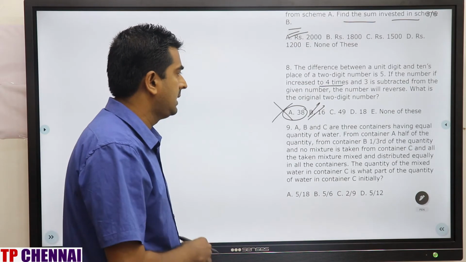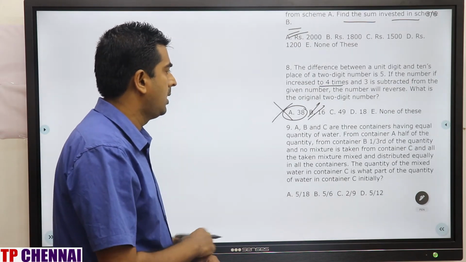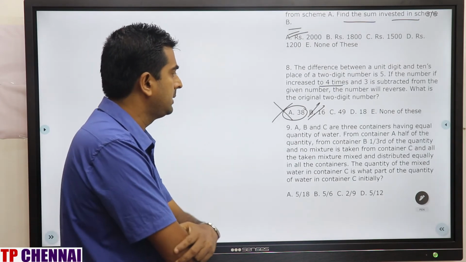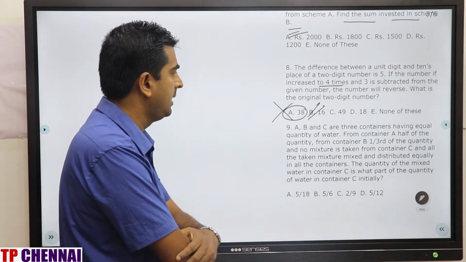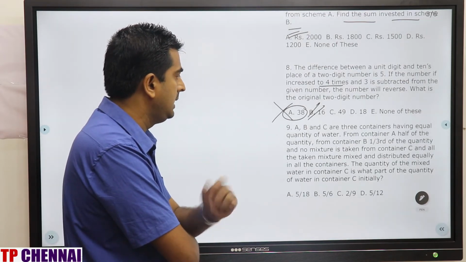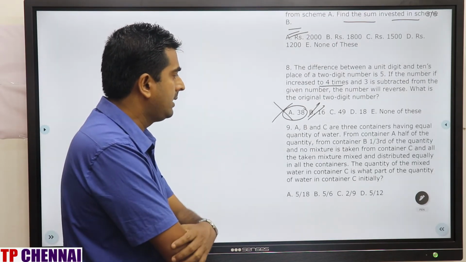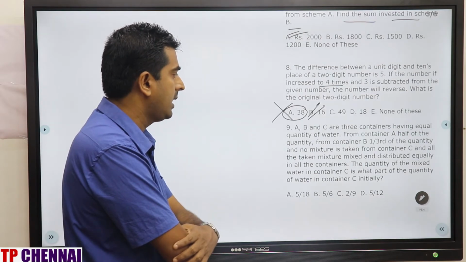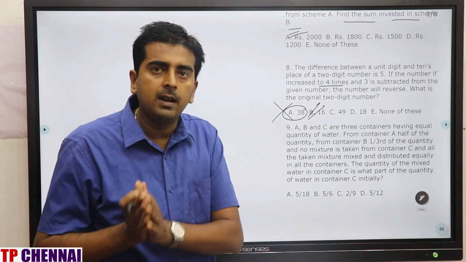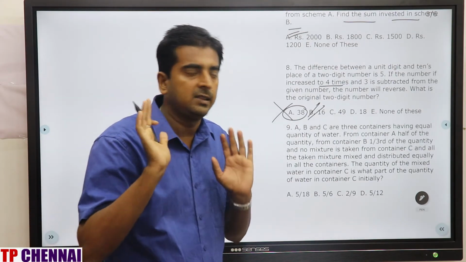A, B and C are 3 containers having equal quantity of water. From container A, half of the quantity, from container B, 1/3 of the quantity, and no mixture is taken from container C, and all the taken mixture is mixed and distributed equally in all the containers. The quantity of the mixed water in container C is what part of the quantity of water in container C initially? C added part divided by C initial part. That is the question.